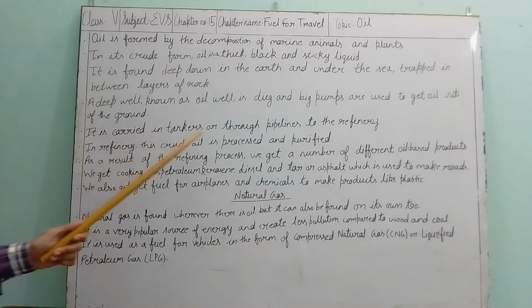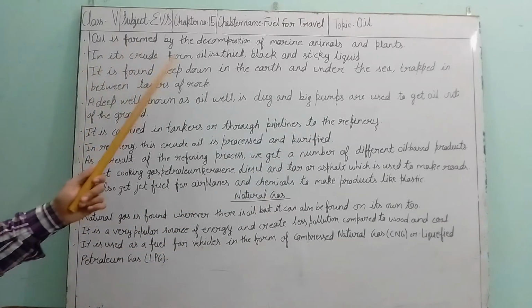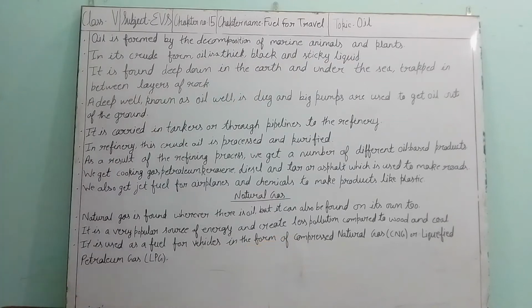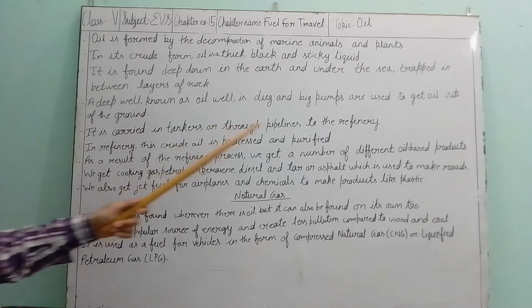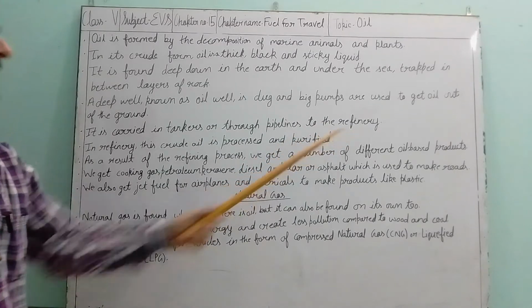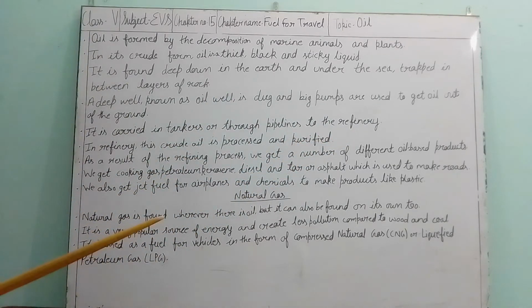It is carried in tankers or through pipelines to the refinery. Since it is in its crude form, a thick, black and sticky liquid, it has to be refined before using. Refineries are the buildings or factories where crude oil is converted into useful oils. In the refinery, this crude oil is processed, cleaned and purified.